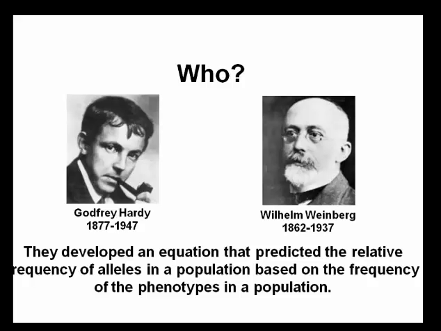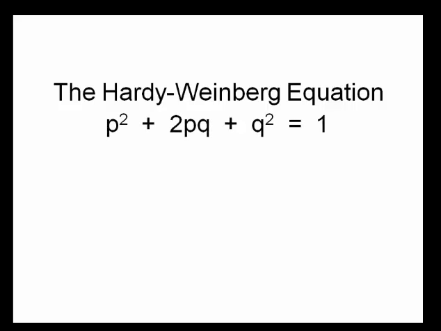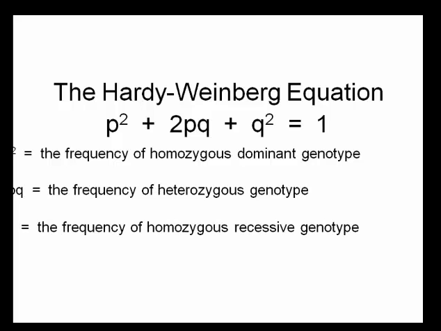So they were able to look at the phenotypes, similar to our bears, they looked at either sad bears or happy bears, and then they were able to predict the alleles within that population using their equation, p squared plus 2pq plus q squared equals 1. Do you have to know this equation? Absolutely not. Don't worry about memorizing it. But you have to know what makes this equation true. So what allows us to have genetic equilibrium.